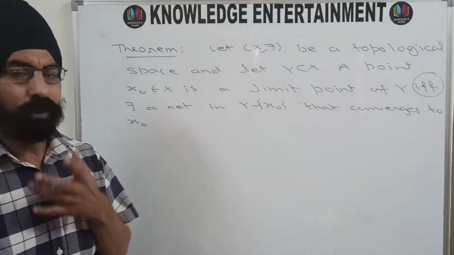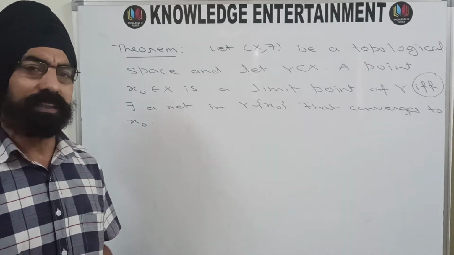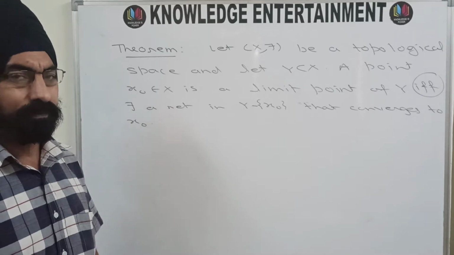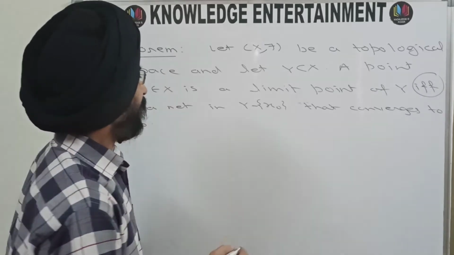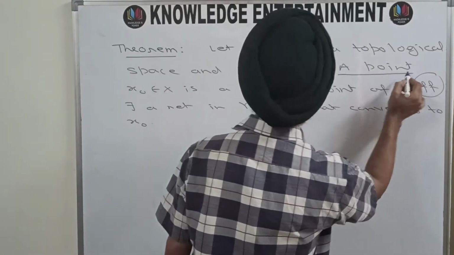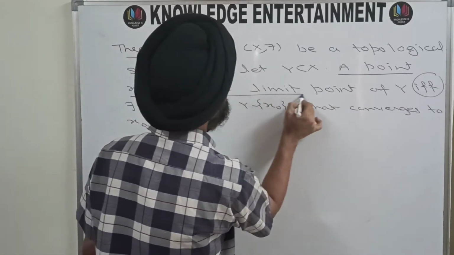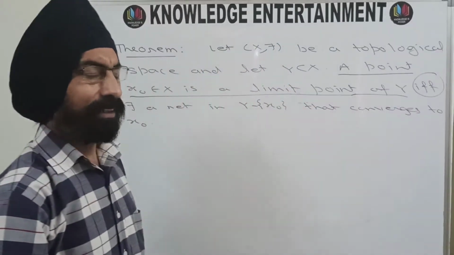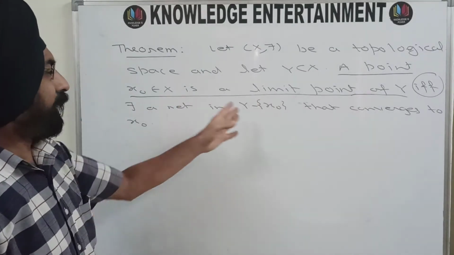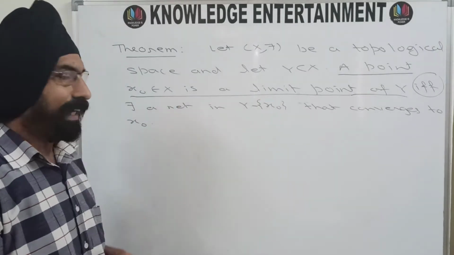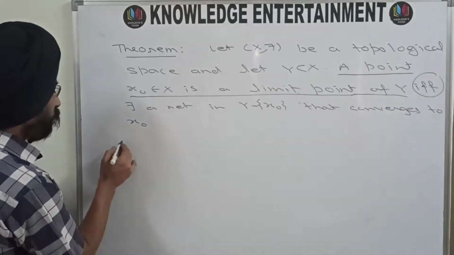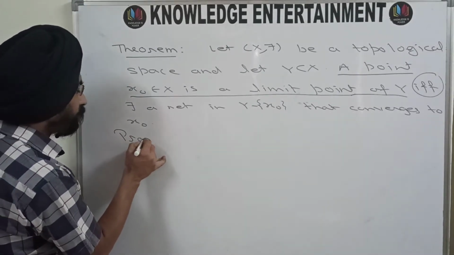and here once again we are having if and only if. So direct proof will be needed, as well as the converse of this theorem is also true, so we will have to prove the converse as well. So first I'll suppose that the point X naught is a limit point of Y, and then we will show that there is a net in Y minus X naught that converges to X naught, and then we will move on to the converse. So let us start the proof now.